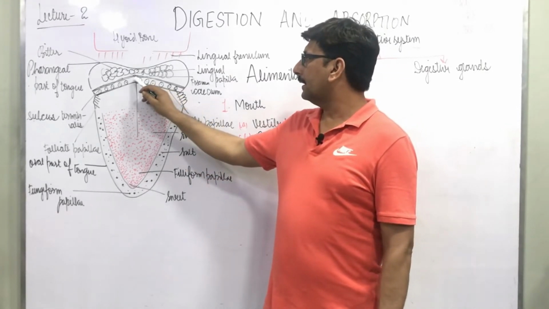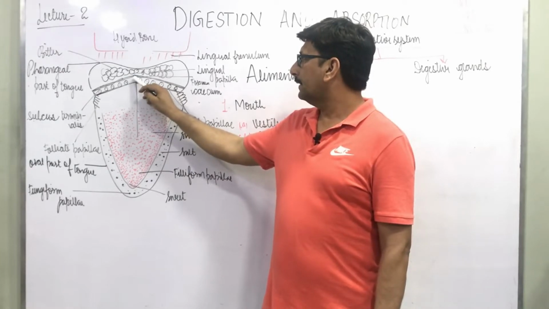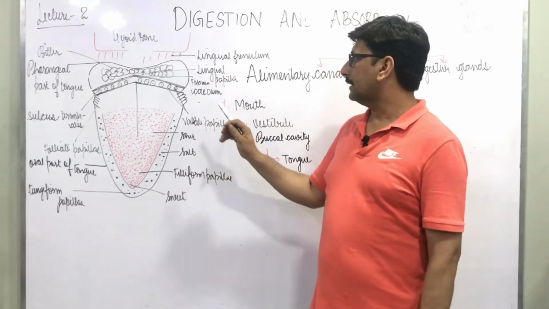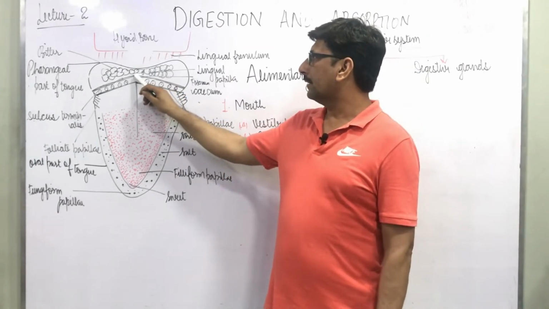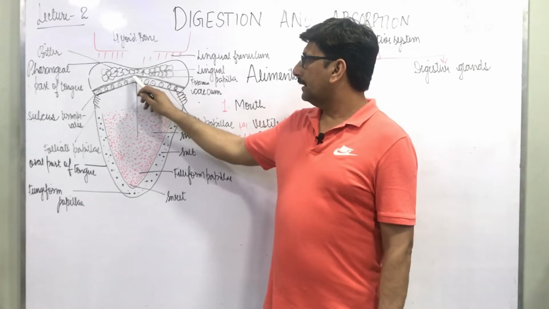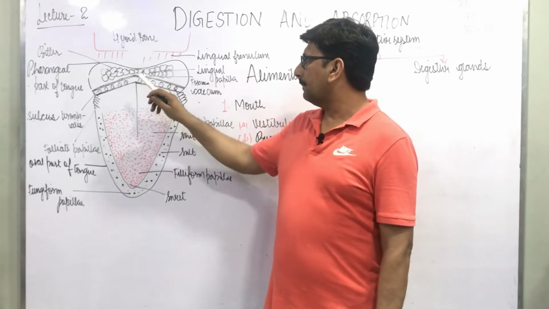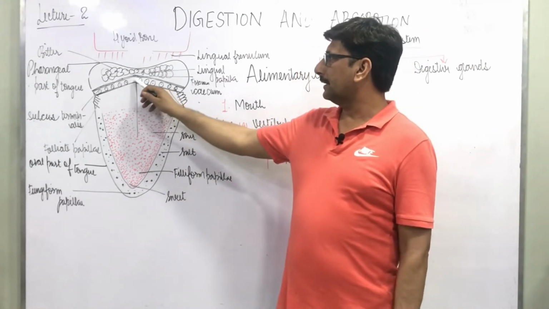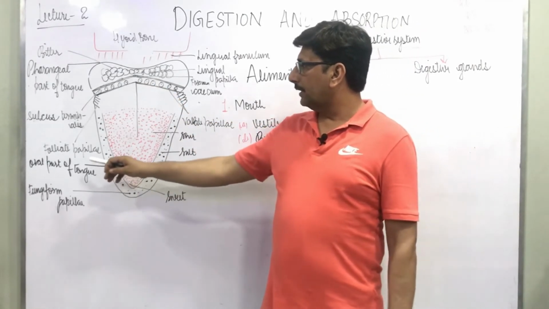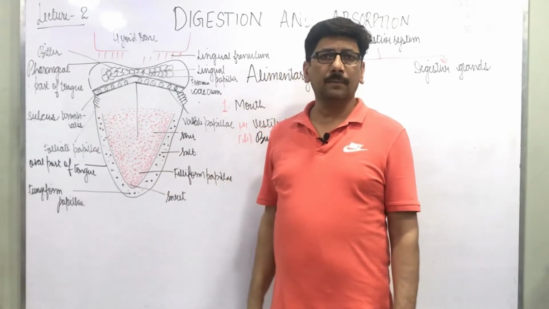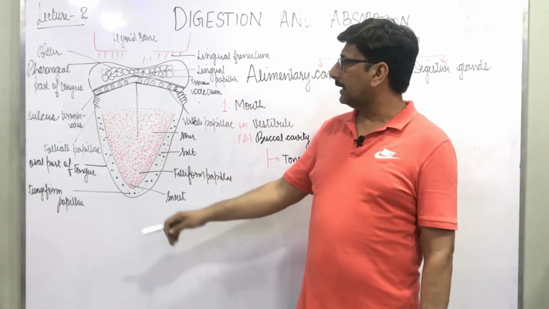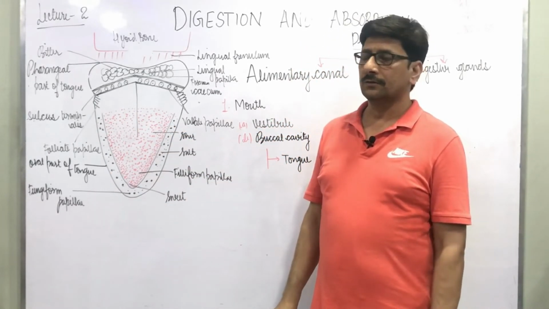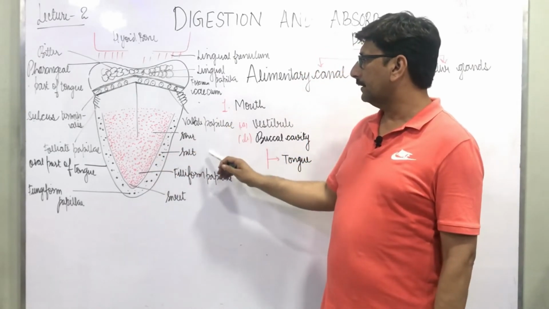There is a depression area here also, known as the foramen cecum. The foramen cecum is a depression, and this area is just a remnant of a foramen at the time of embryonic development. It is a depression-like structure only. And foliate papillae are rudimentary in the case of humans, because they have no taste buds. These taste buds degenerate in an early stage. So functional papillae are only 3.